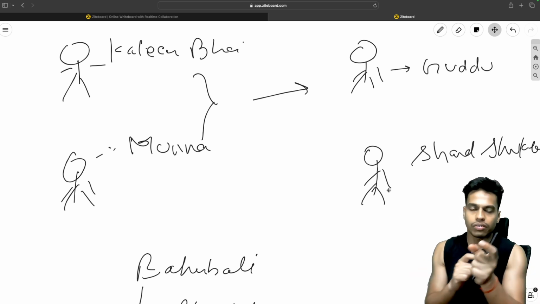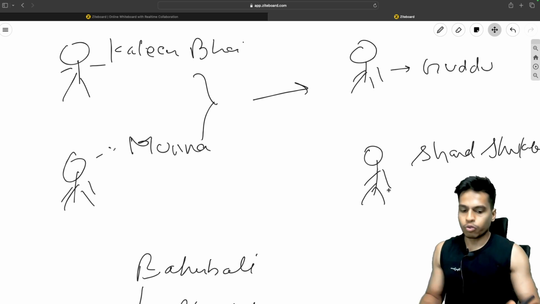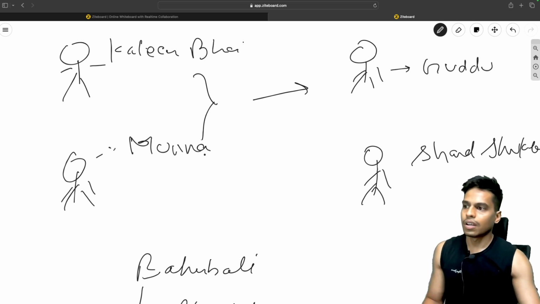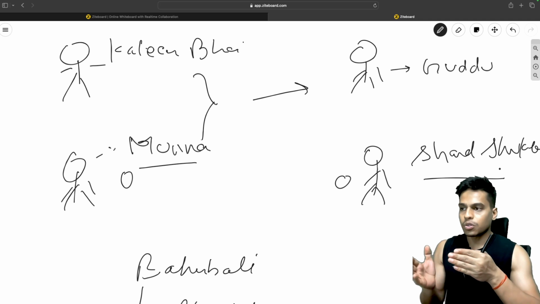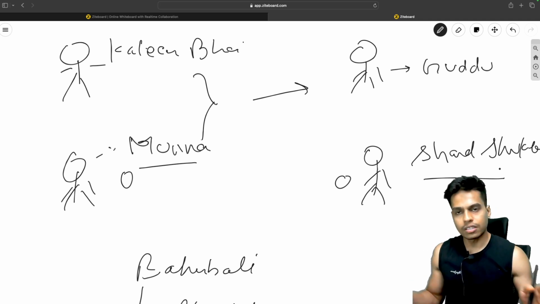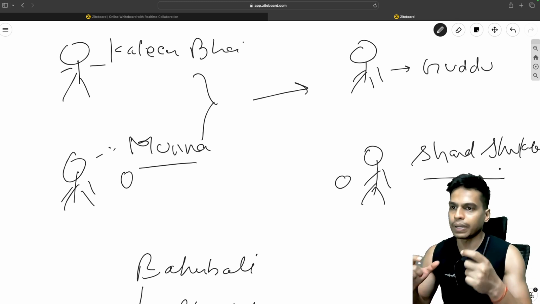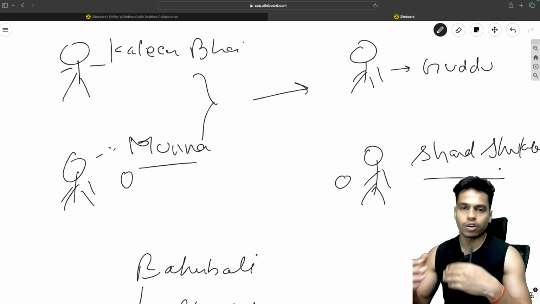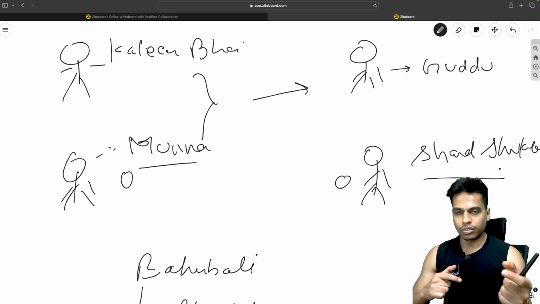Then we'll have a function that will tell us who will win a fight. What will happen if these two guys have a fight? What happens if Munna Tripathi and Sharad Shukla fight? Who will win and with what margin, and all those things will be covered in this project. So this is a very basic overview of what we'll be building in this project. Pause this video now and try to do it by yourself.